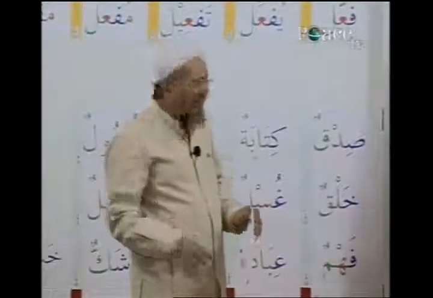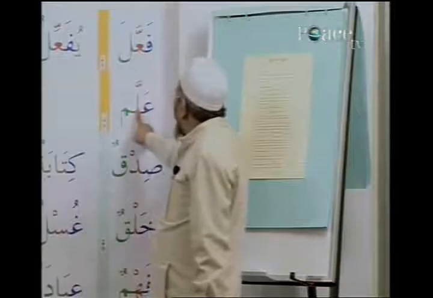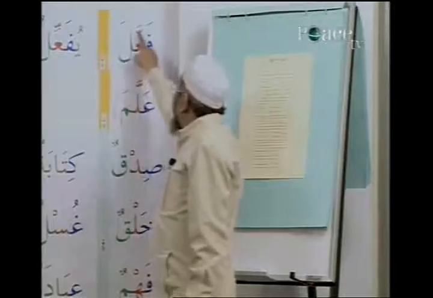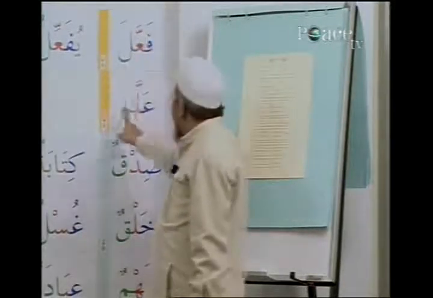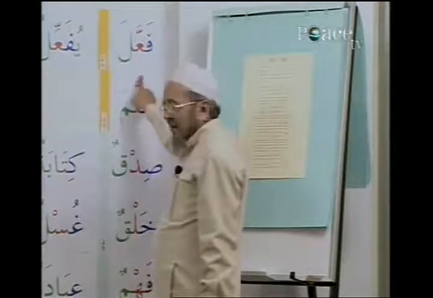So, for example, if we had to coin this perfect from the alima root, it will become what? Allama. Please see the radical fa, which is ain. Radical ain is lam. Radical ain carries shadda and fatha on it. Radical lam carries fatha.